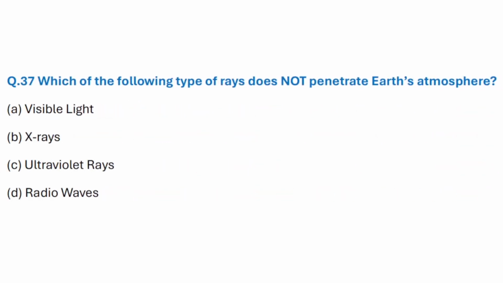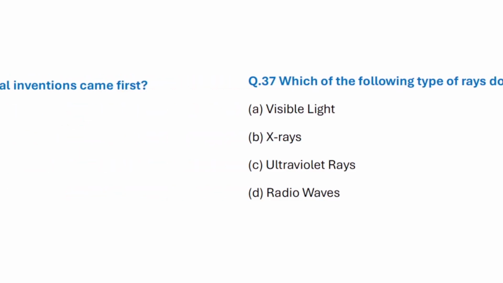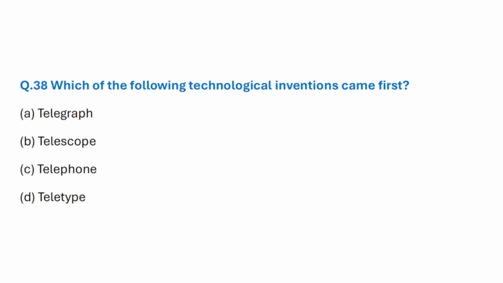Question number 37. Which of the following types of rays does not penetrate Earth's atmosphere? Correct answer is option B, X-rays. Which of the following technological inventions came first? Correct answer is option B, telescope.